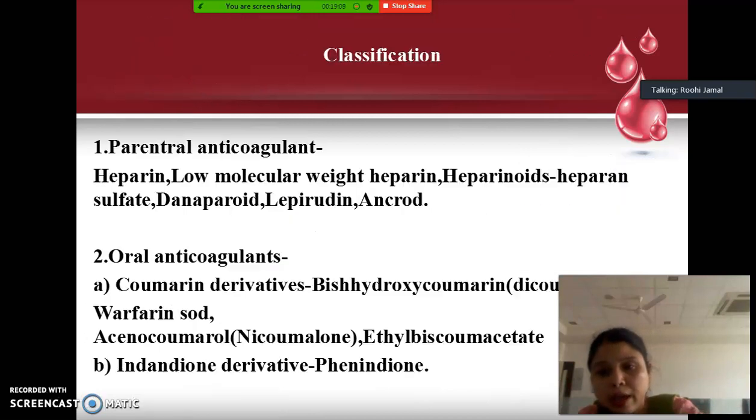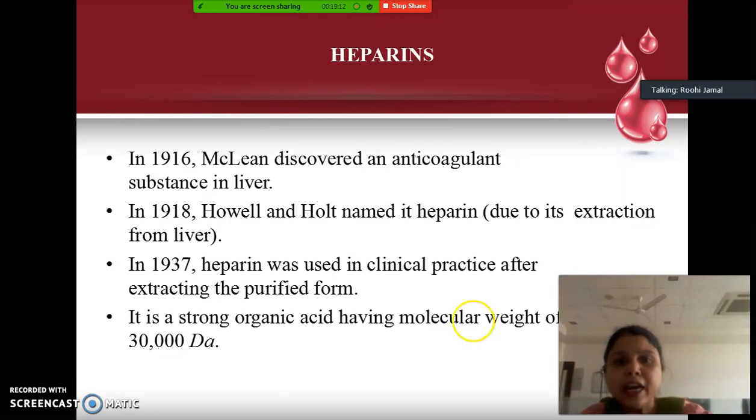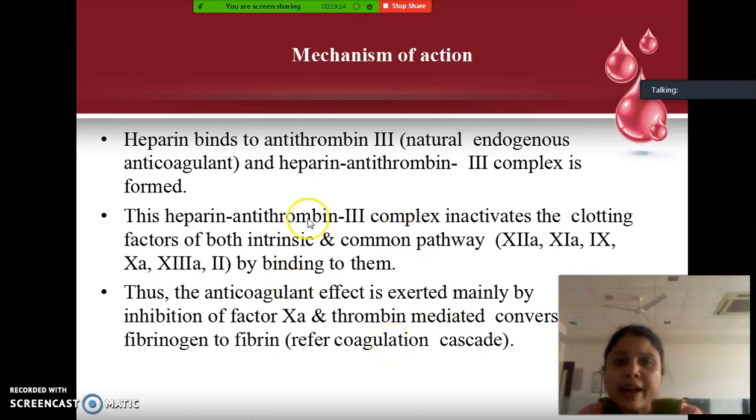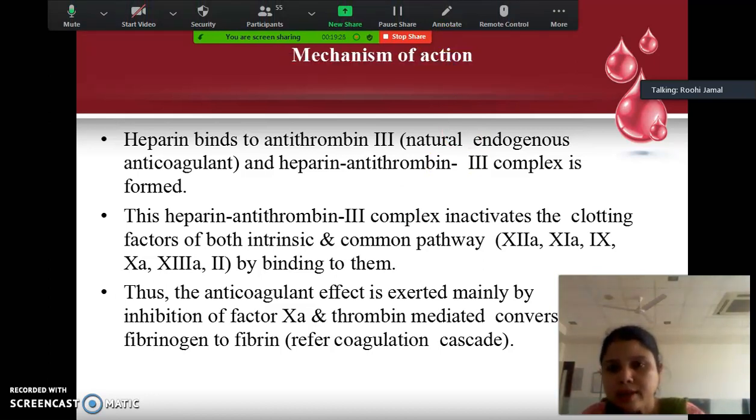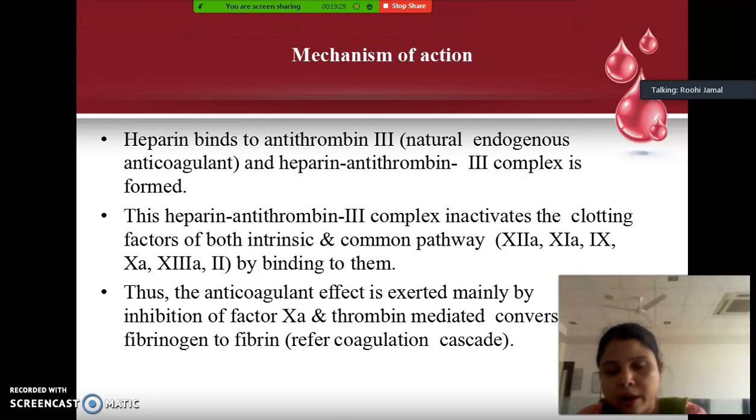Okay, so heparin binds with the antithrombin 3 which is already present in our body and causes the formation of a complex which is called the heparin antithrombin 3 complex. Okay, so what should you remember first? There is a naturally occurring anticoagulant in our body. Heparin goes and binds to this naturally occurring anticoagulant, called antithrombin 3, and causes the formation of a complex. Okay, and now what this complex does, it inactivates these factors which are written in the bracket.